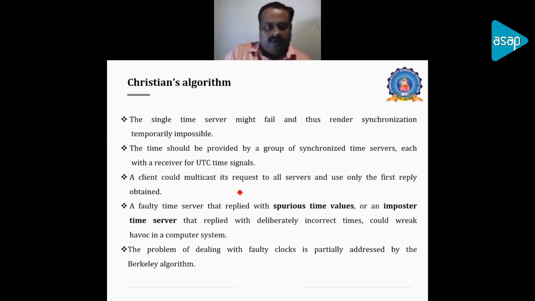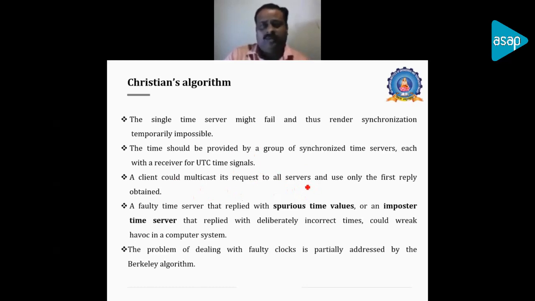Here are some of the disadvantages of the Christian algorithm. There is a single point of contact, so a single time server may fail, and it will stop the synchronization temporarily. That is one of the disadvantages. It can be overcome by using more than one time server. The process or the events can communicate with more than one time server, and n number of time servers are synchronized with the external time source UTC. Then this kind of problem can be overcome.